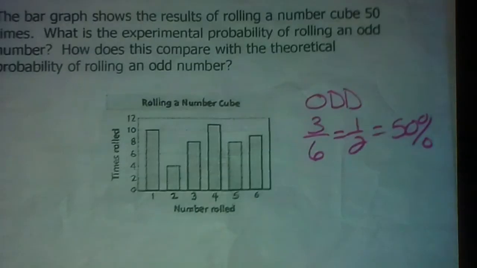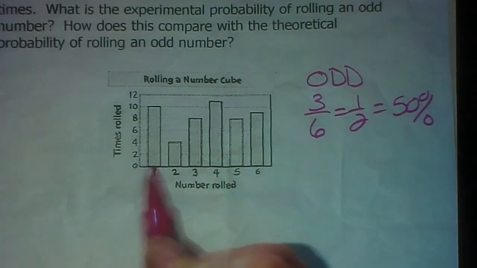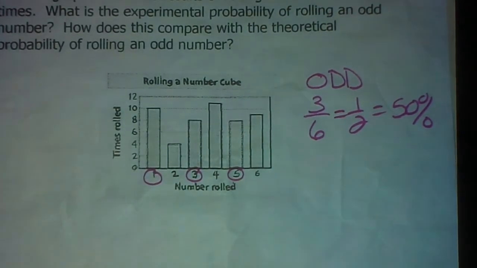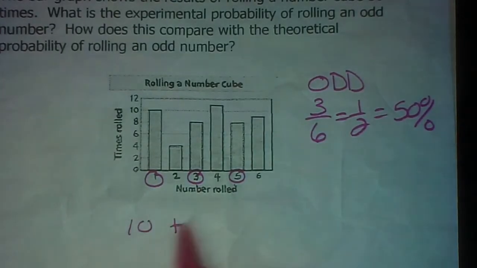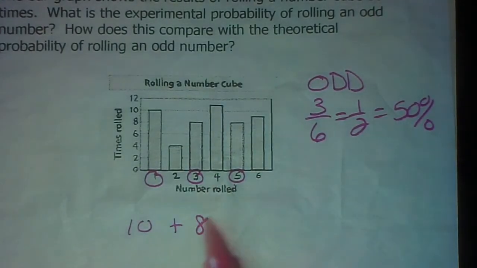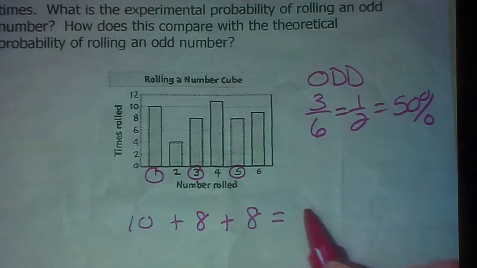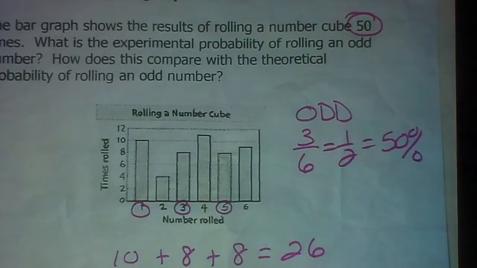Let's look and see what happened during this actual experiment. Our odd numbers are 1, 3, and 5. How many times was a 1 rolled? 10 times. How many times was a 3? 8. And a 5 was also rolled 8 times. If we add all of those up, we get 26. It was rolled 50 times altogether.